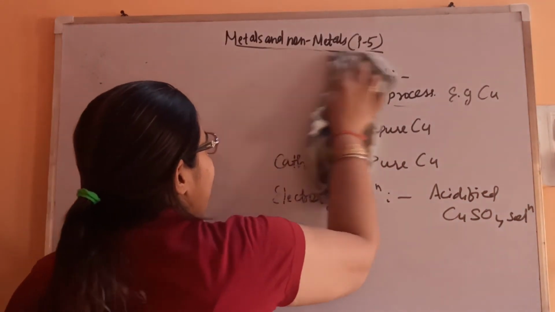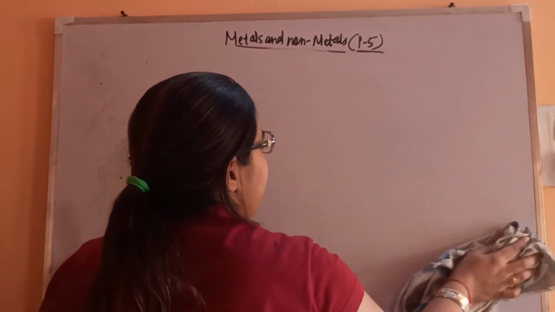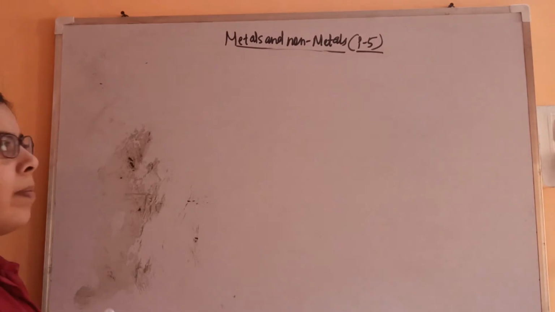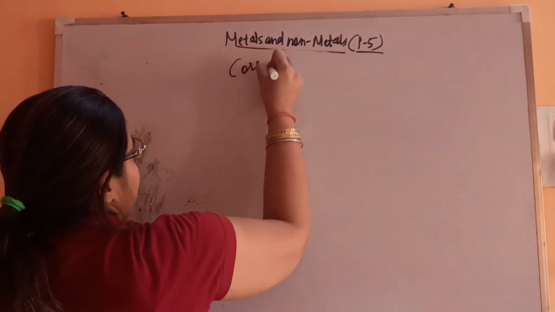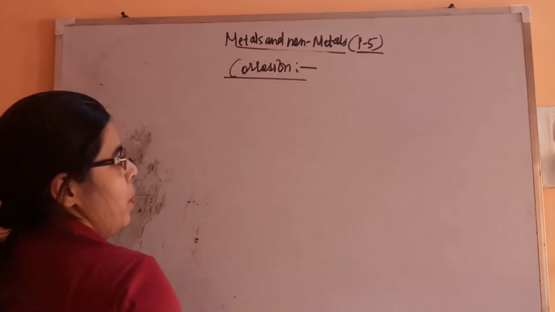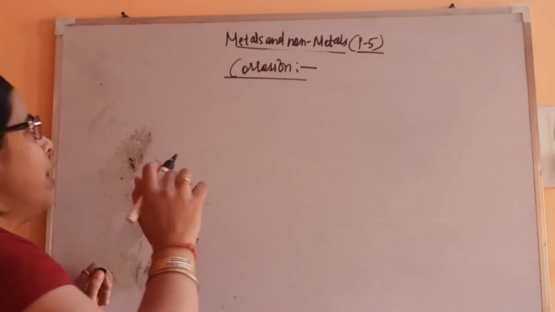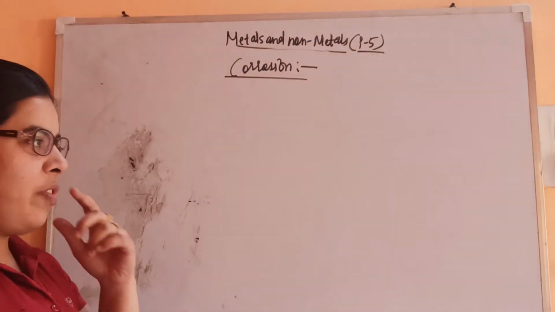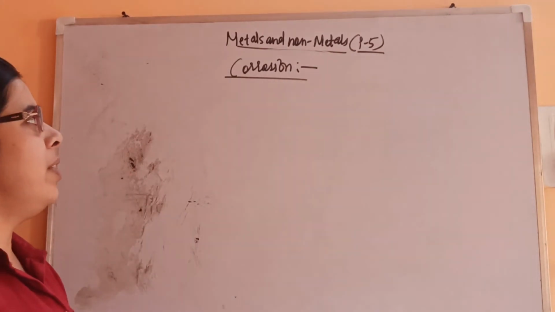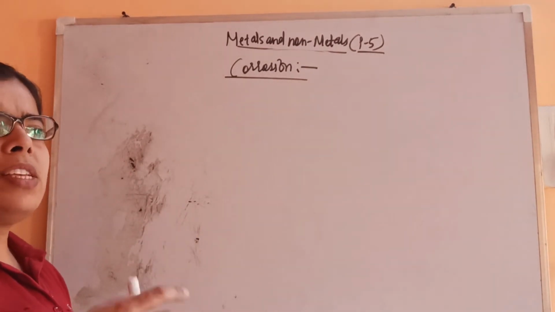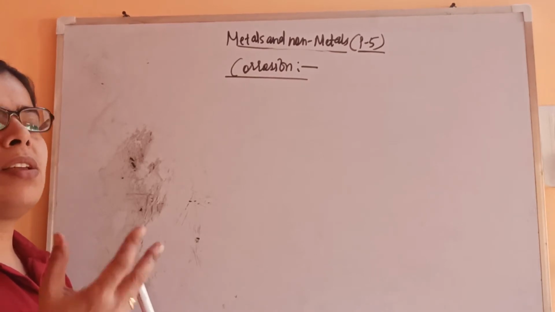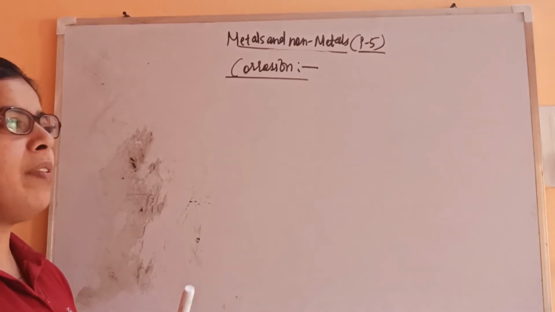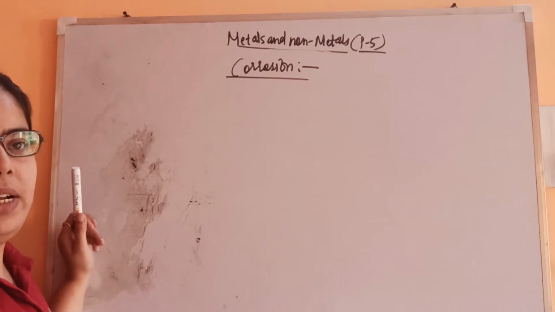Now let's see the next topic of this chapter, that is corrosion. So what is corrosion? This you know from your previous class in the form of rusting. As we know that in the atmosphere, the metal is coming in contact with so many things, like water vapors, oxygen, carbon dioxide. So these metals react with all these substances, and it can lead to the formation of other compounds like carbonates, sulfides, sulfates, etc. So in that way the surface of the metal is being reacted and being corroded.